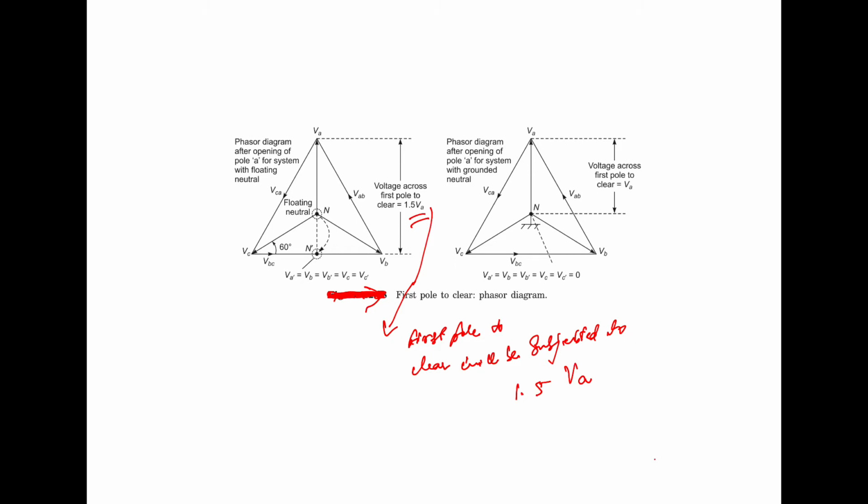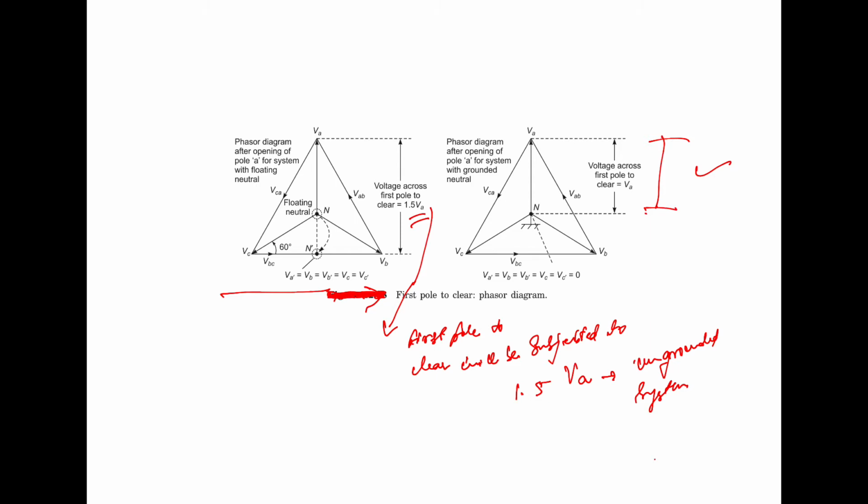This is the case for an ungrounded system. Now, if the system neutral is grounded, then in that case, the recovery voltage across the pole is limited to the line to neutral voltage, as shown here. So this is how it can be done.